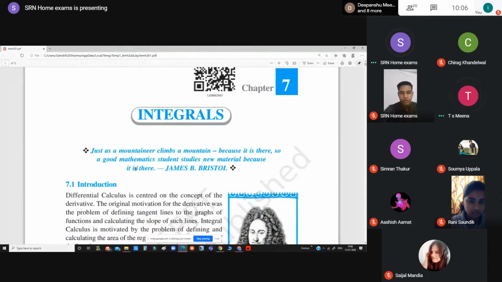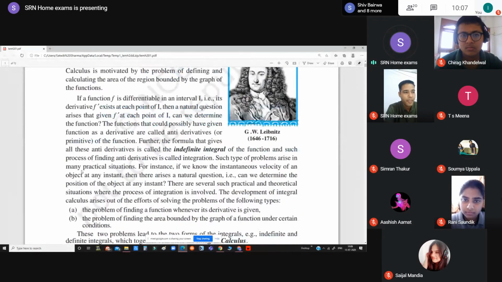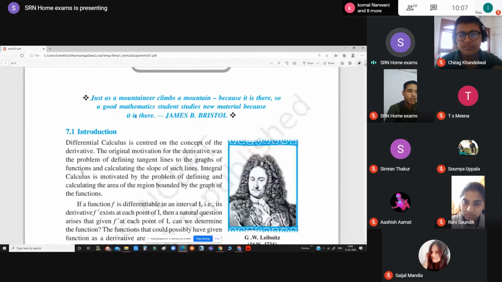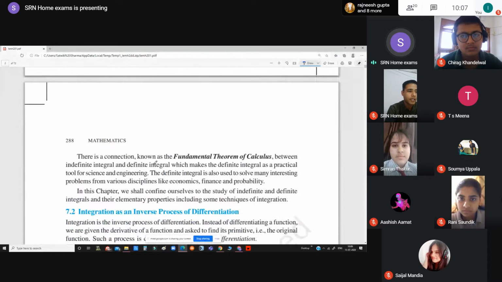Okay. So this is your book. Good morning, all of you. So I am Abhishek sir, and today we are going to start with the new session, new book, that is integrals of second book, chapter number 7. And as we have already discussed, integration is just opposite of differentiation. Okay, so we will have a few topics so that we can understand this in very detail.